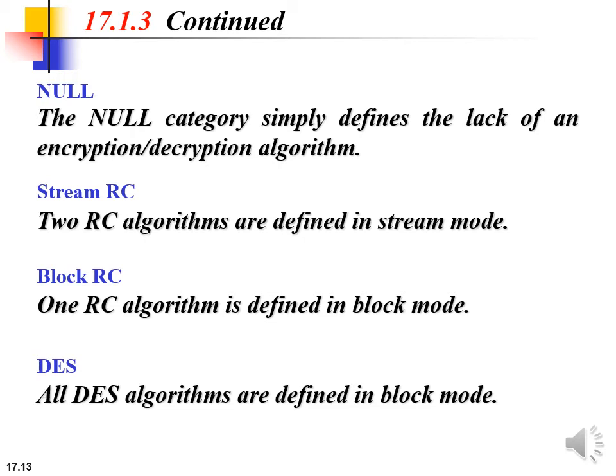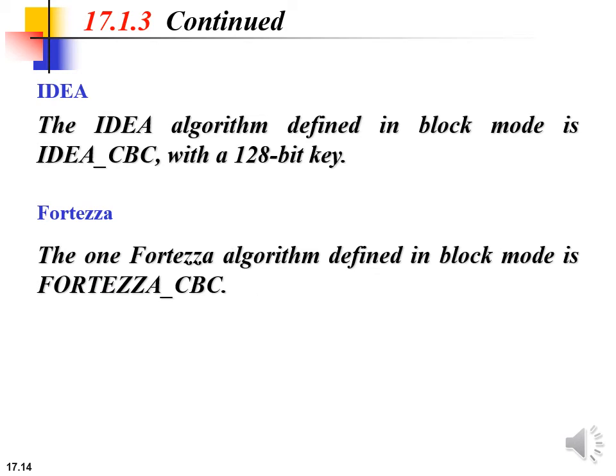So as we discussed, the null category simply defines the lack of any encryption decryption algorithm. Stream RC: two RC algorithms, that is RC4 40 and RC4 128, are defined in stream mode. Then block RC: one RC algorithm is defined in block mode, that is RC2 CBC 40. Then DES: all DES algorithms are defined in block mode. IDEA: the IDEA algorithm defined in block mode is IDEA CBC with a 128-bit key size. Then last one is Fortezza. The one Fortezza algorithm defined in block mode is Fortezza CBC.